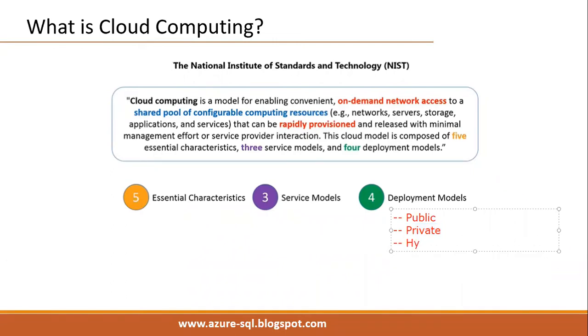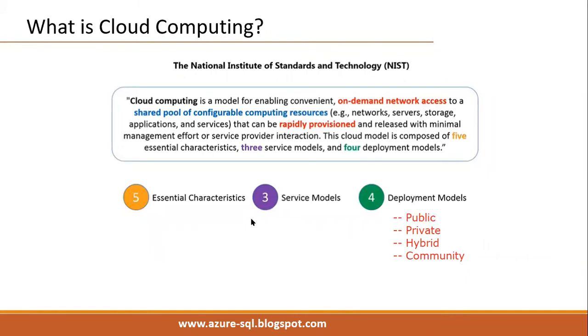In the same way, hybrid cloud is a combination of private plus public. Then we have community cloud, where similar communities can manage their resources. These are the four types of cloud deployment models available. But tomorrow, whenever we are working with cloud computing platforms, in 90% of scenarios we are working with public cloud.